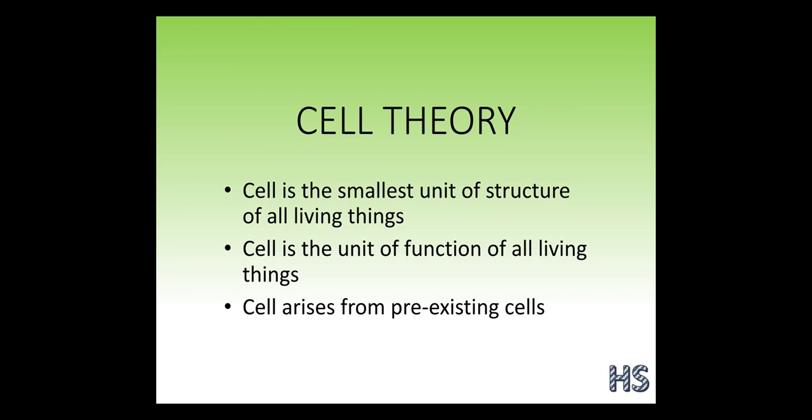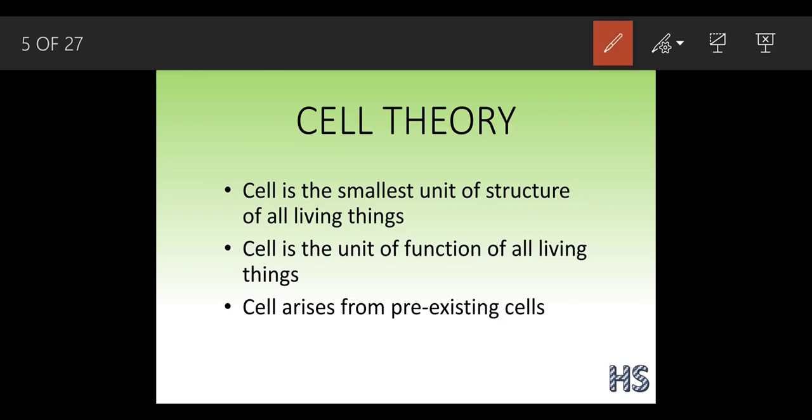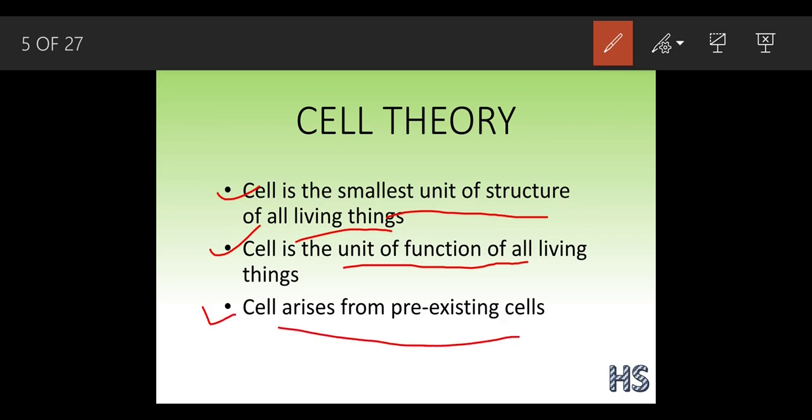Now cell theory. What does cell theory say? Cell theory means important points which are quite related to the cell. So what are these? See, there are 3 important points. That is, the cell is the smallest unit of structure of living things. Second, it is the unit of function of living things. And this cell arises from the pre-existing cells. So one by one we are going to understand in detail.